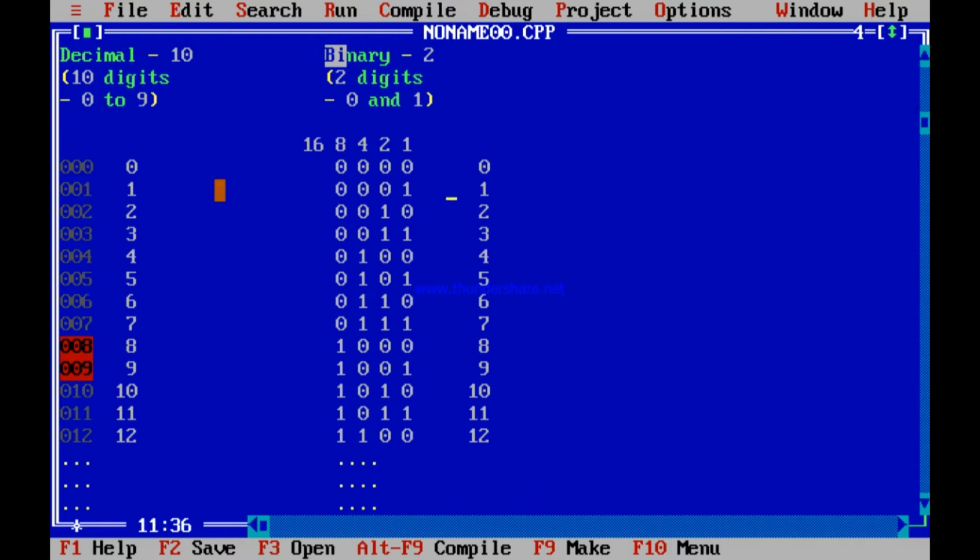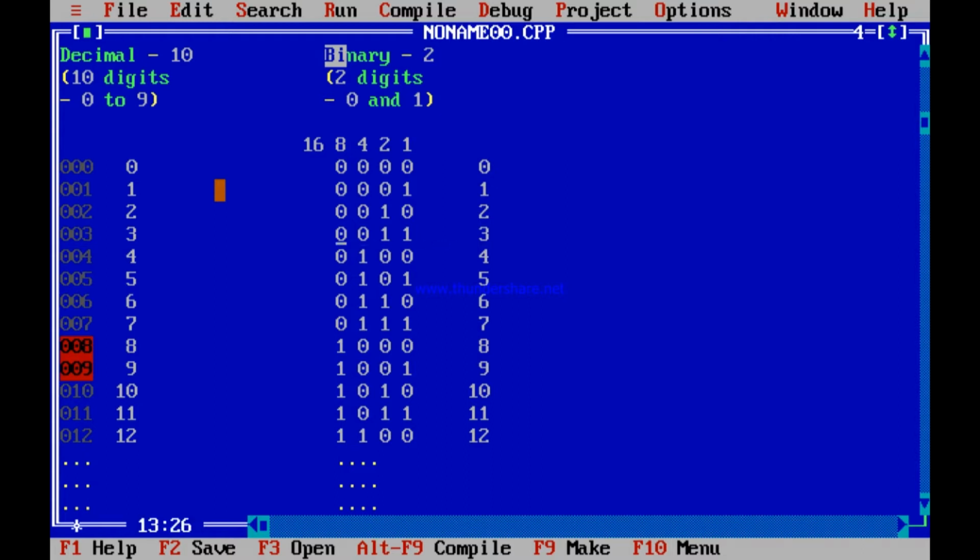So this is 1. Check out. This is 1 because these are all zeros, but 1 one. So it means 1. 2. Why 2? Only one 2 is there. No 8, no 4, no 1. So one 2 makes it 2. 3.